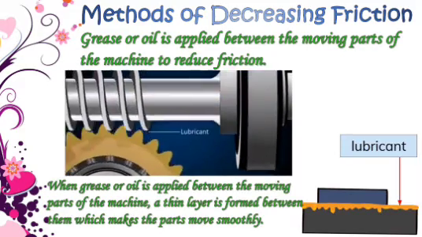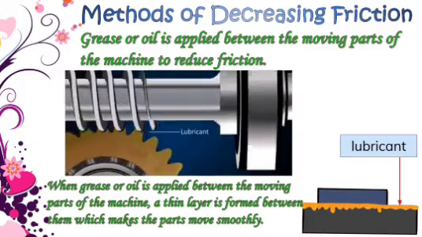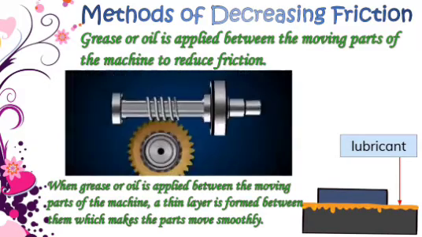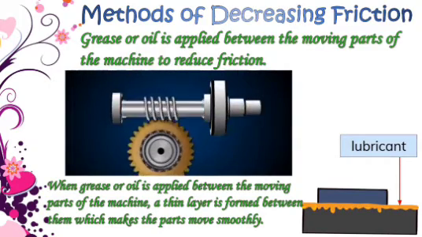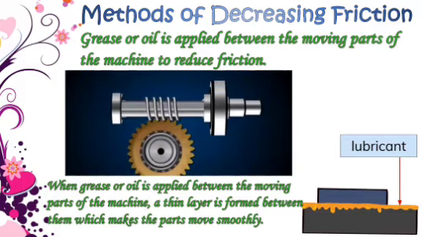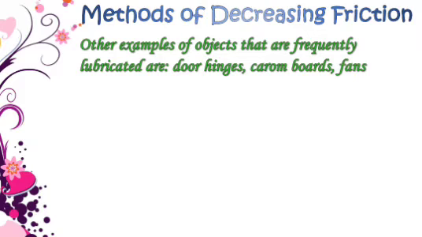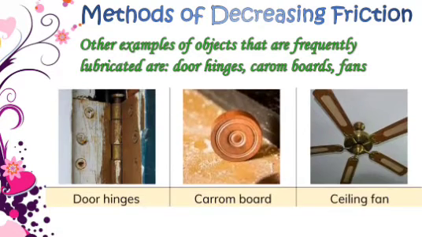When grease or oil is applied between the moving part of the machine, a thin layer is formed between them which makes the parts to move smoothly. Other examples of the objects that are frequently lubricated are door hinges, carom board, ceiling fan.